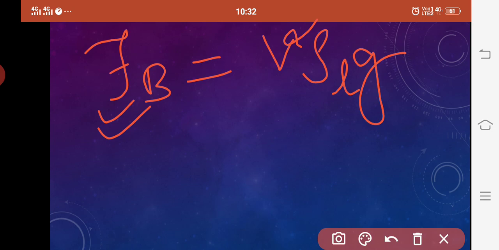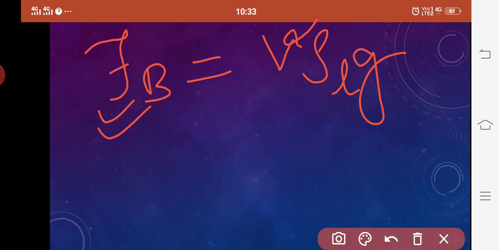Is that clear? Now did you understand कि how we are taking small v and rho L? Rho L we are taking because the buoyant force is because of liquid. Rho S we have taken because weight was because of the whole solid. Small v we are taking because buoyant force is only because of the submerged part and is acting only on the submerged part, whose volume is small v, and the weight is because of the whole body whose volume was capital V.